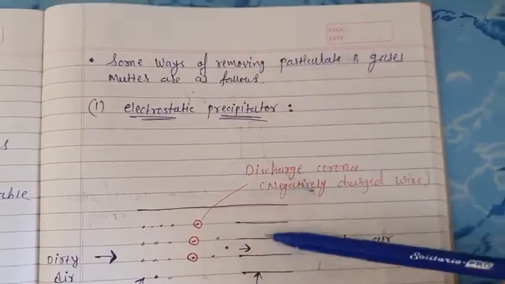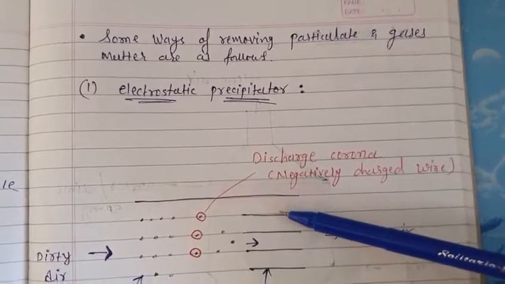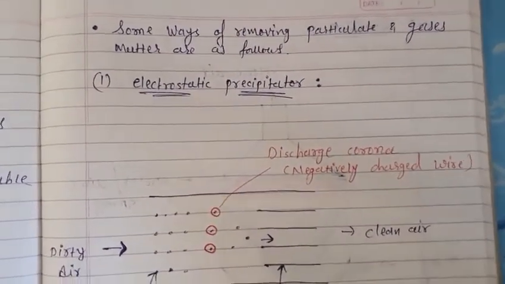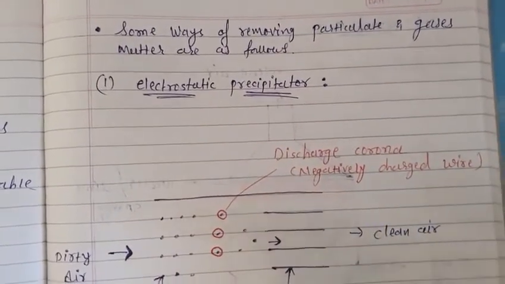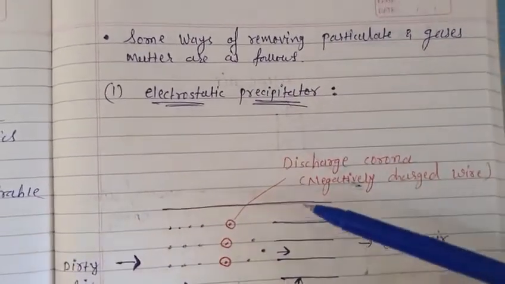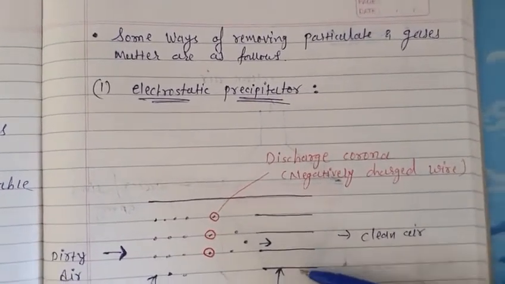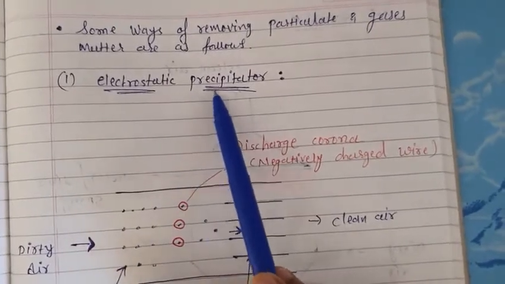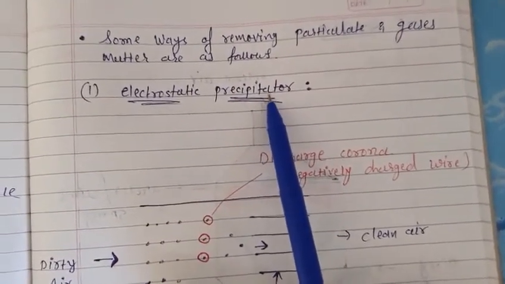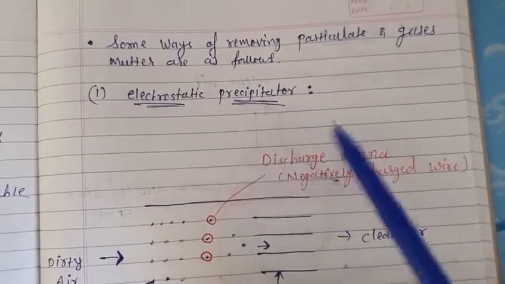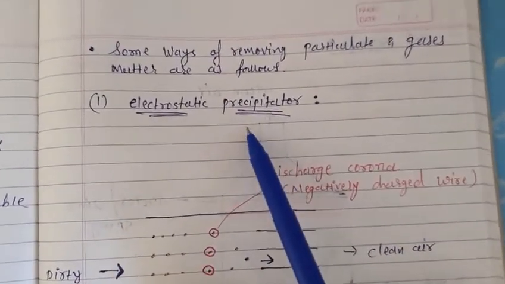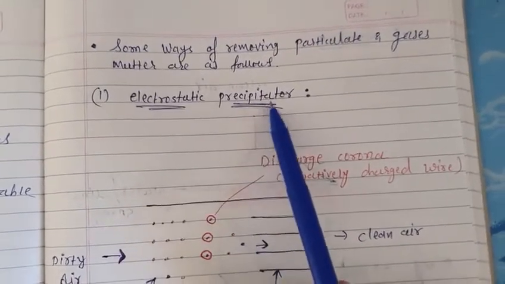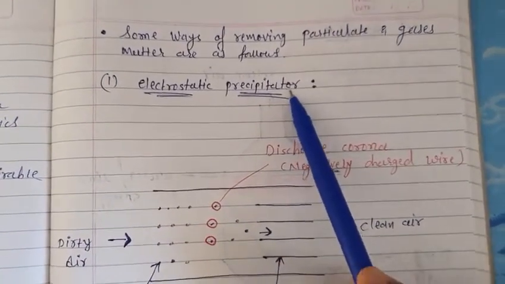So आपको टेक्स्ट बुक में दो टेक्निक्स दी गई है बाय विच हम ये पॉल्यूटेंट्स हैं उनको रोक सकते हैं, और देन प्योर हवा है, प्योर एयर है, उसको बाहर निकाल सकते हैं, like in the case of industries. Okay, so the first technique is electrostatic precipitator, and another technique is scrubber, which we'll understand later after this technique. Okay, so this is the first technique which is called electrostatic precipitator. इसके थ्रू क्या हो सकता है?